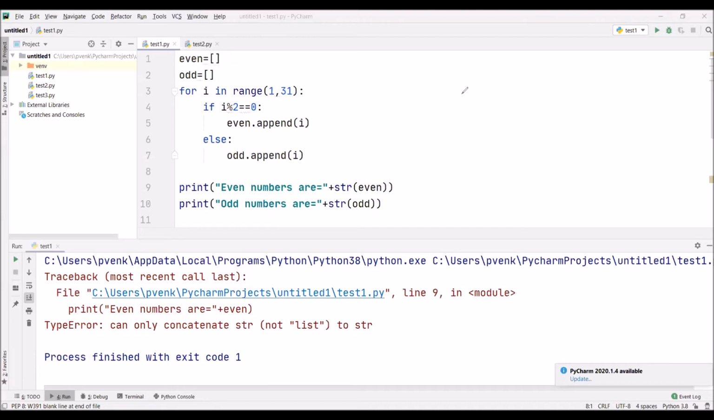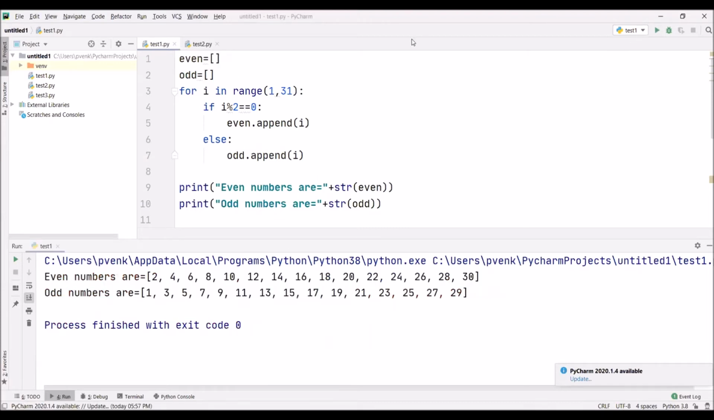Now we are executing this program. You observe, we have executed this program. See, even numbers are 2, 4, 6 until 30, and the odd numbers 1 to 29 are printed.